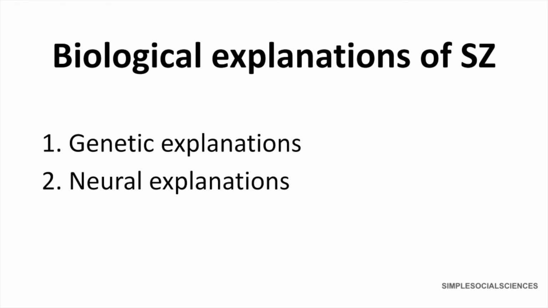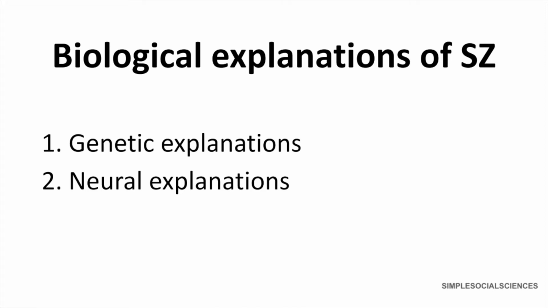So when we're looking at the biological explanation, we have 2 biological explanations. This is the genetic and the neural. Remember, it's important to know the 2 as separate topics as you may be assessed on a 16 marker for each. So a 16 mark on just genetic explanations or a 16 mark on only neural.